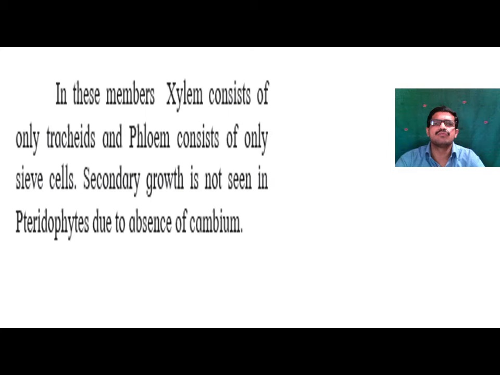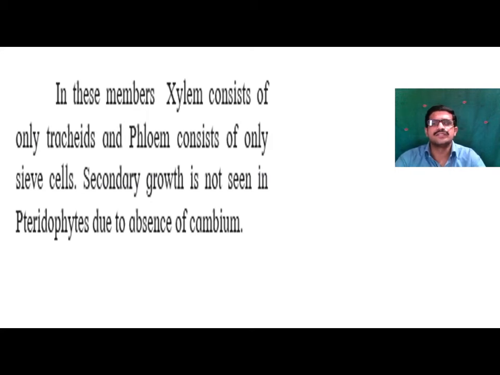So this is the role of phloem. Xylem consists of tracheids only, and phloem tissue consists of only sieve cells. In this type of division, these are primitive, or primary vascular tissue, that is tracheids and sieve cells.